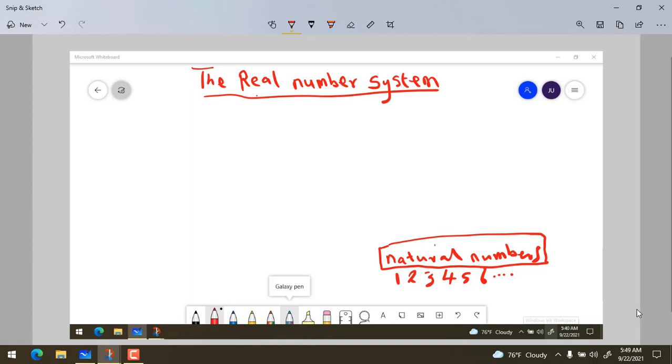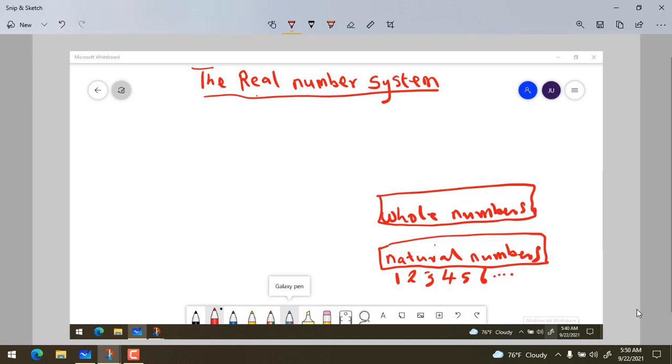Now, after natural numbers, there is another one we call the whole numbers. So we have the whole numbers as another set of number system. What are the whole numbers? Okay, after talking about natural numbers, we now go to another set of numbers called whole numbers.